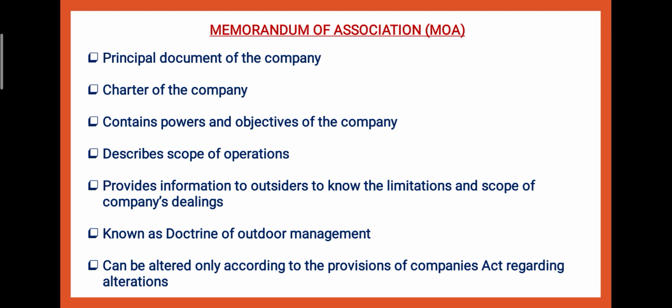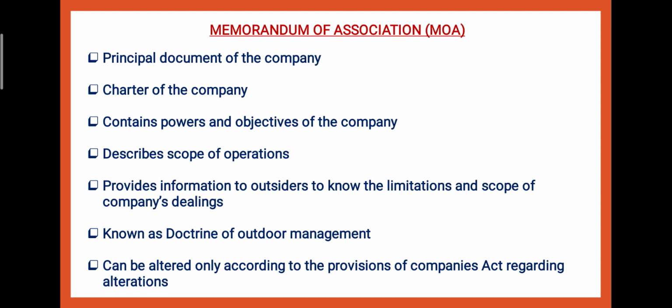The memorandum provides information to outsiders to know the limitations and scope of the company's dealings. That means ये outsiders को बताता है कि what are the limitations and what is the scope of the company's working. यहाँ limitations का मतलब है boundaries, limits, कितनी limit है work करने की. Then always remember, this is an important point, Memorandum of Association is also known as Doctrine of Outdoor Management. We call it the Doctrine of Outdoor Management, because we are guiding outsiders with the help of the Memorandum of Association.